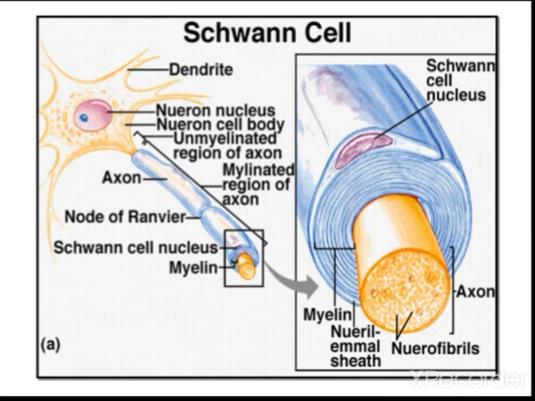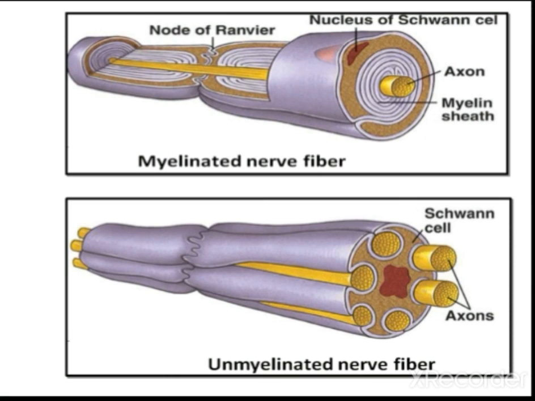See here, the Schwann cell forms a myelin sheath surrounding the axon. So this one we call myelinated. Both myelinated and unmyelinated fibers have been given here. Here this is the myelin sheath. In the myelinated nerve fiber, the Schwann cell forms a myelin sheath, and here the Schwann cell is there, but it does not form a myelin sheath.